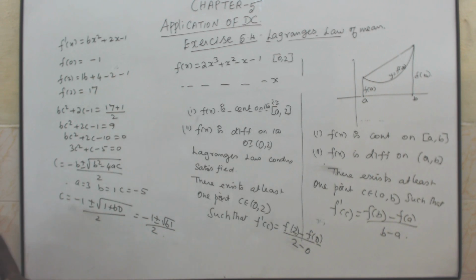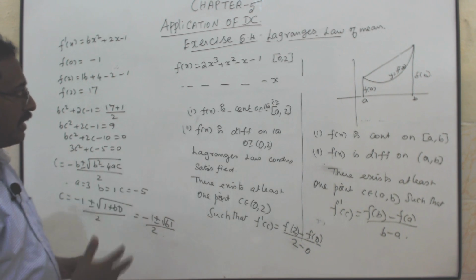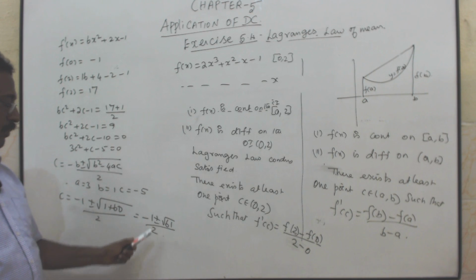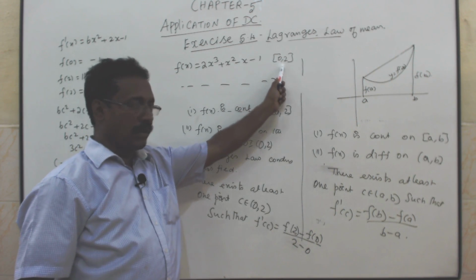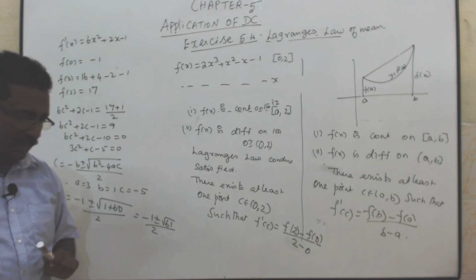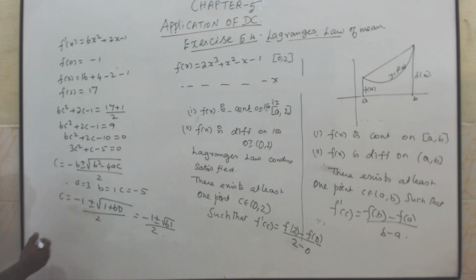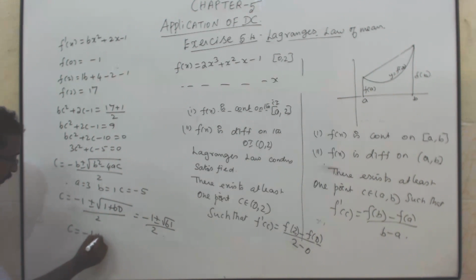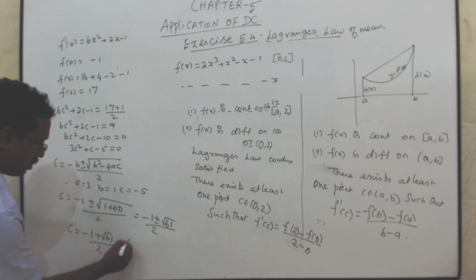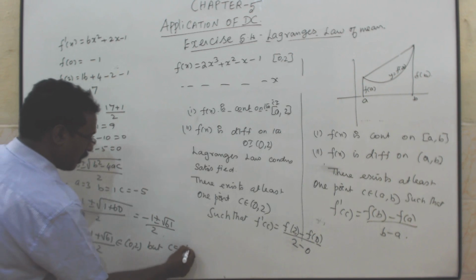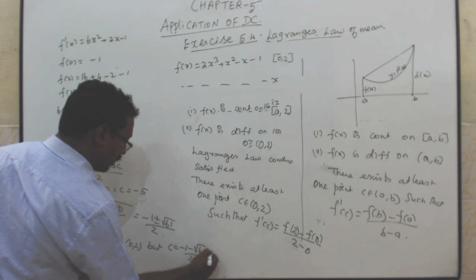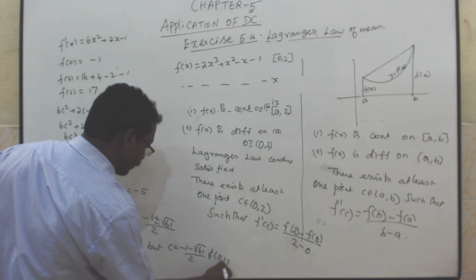Root 61 means approximately 7.8. Minus 1 plus 7.8 is 6.8, divided by 2, approximately 3.4, which belongs to this interval. Therefore, c is equal to minus 1 plus root 61 by 2 belongs to 0 comma 2, but c is equal to minus 1 minus root 61 by 2 does not belong to 0 comma 2.